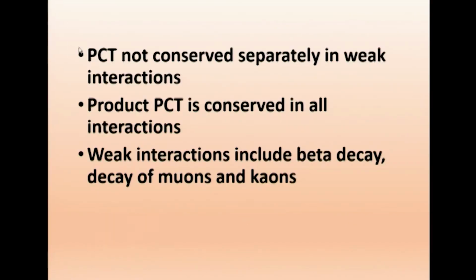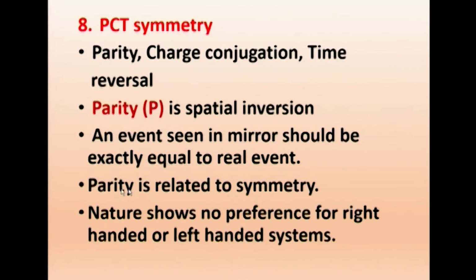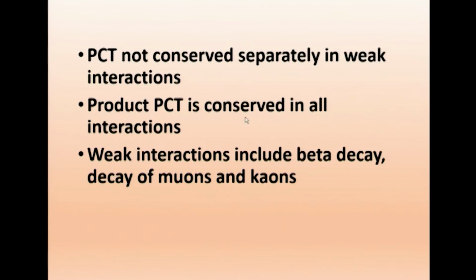So P, C and T are not conserved separately in weak interactions. Like P is violated separately. The product PCT is conserved in all interactions. If you take parity, charge conjugation and time reversal together, then symmetry is conserved in all interactions.